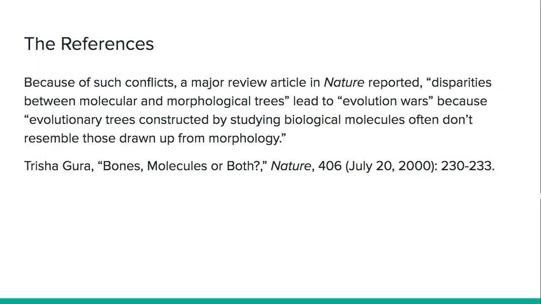This is another reference, an article in Nature, a very prestigious journal. Because of such conflicts, a major review article in Nature reported disparities between molecular and morphological trees lead to evolution wars. What does this mean? Because evolutionary trees constructed by studying biological molecules often don't resemble those drawn up from morphology.